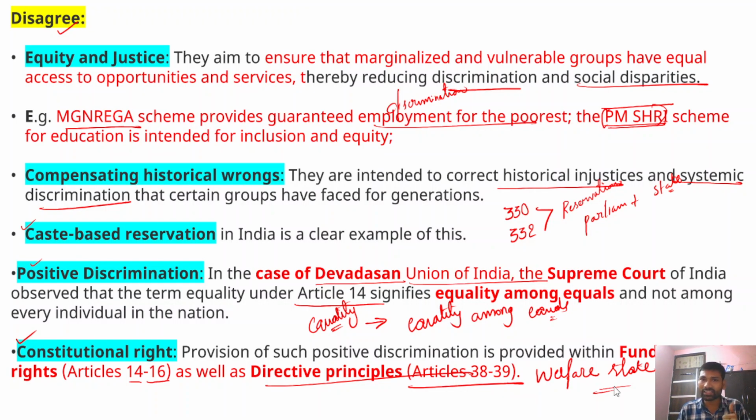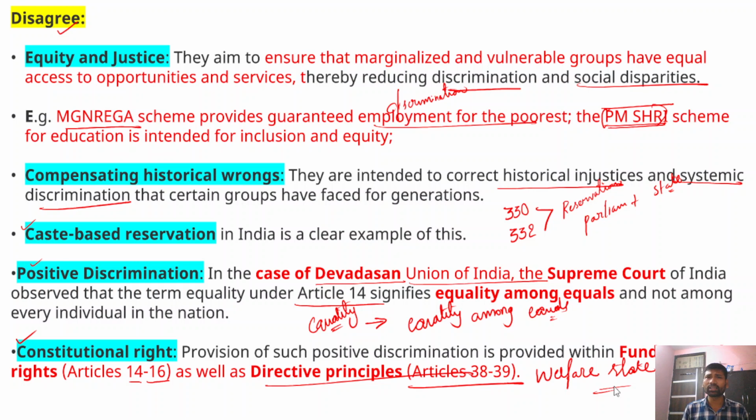Now, this is all about this question. This question has two parts. The first part: why the developmental programs or welfare programs are discriminatory in nature, and in the second part we need to write why those programs are actually justified. This is how we can write a balanced answer.